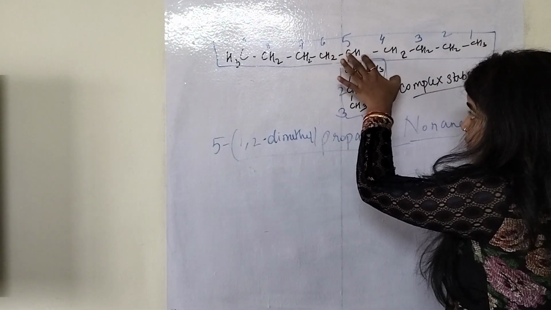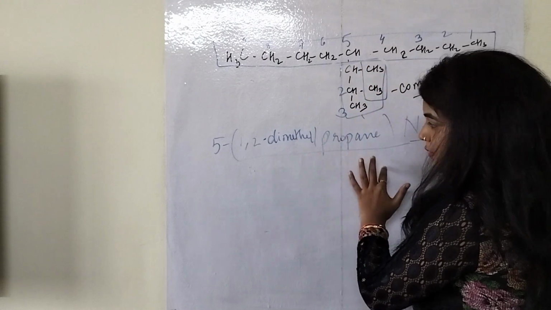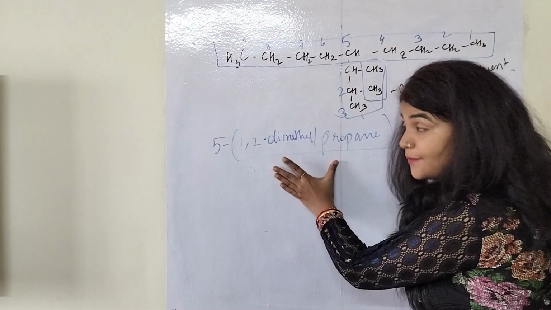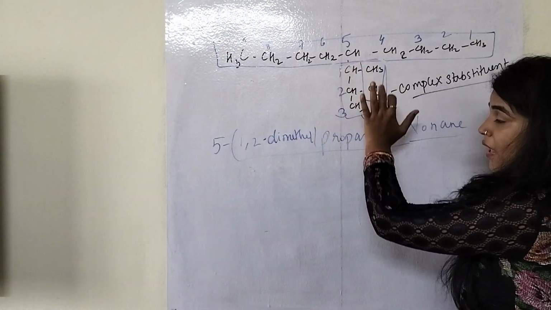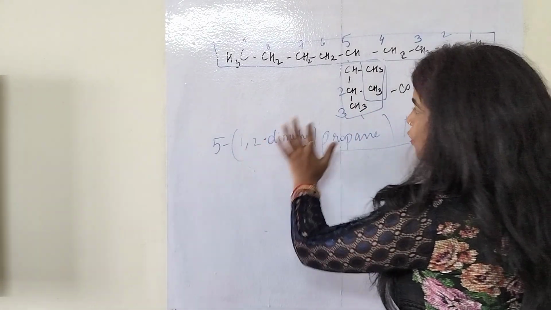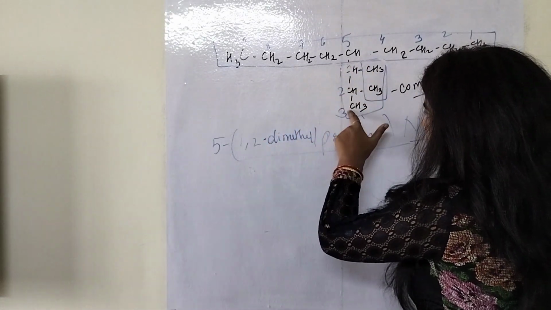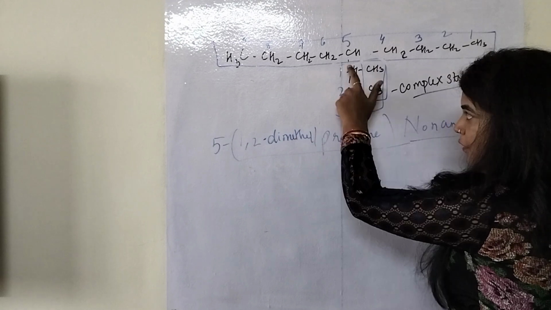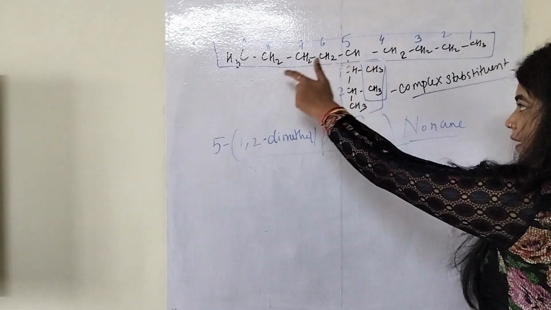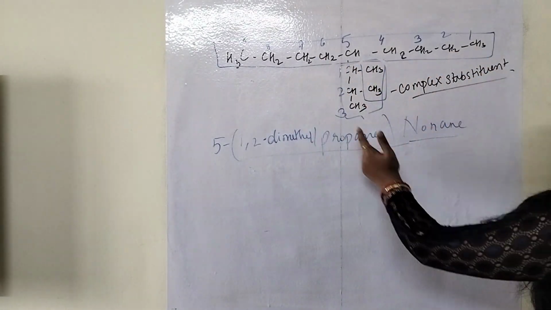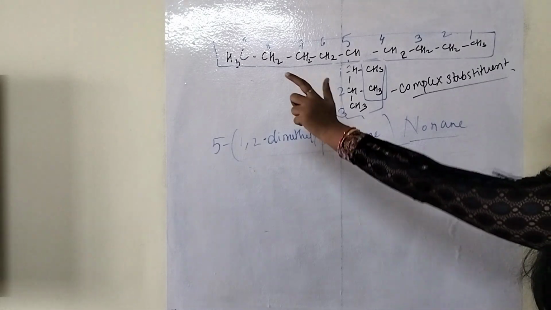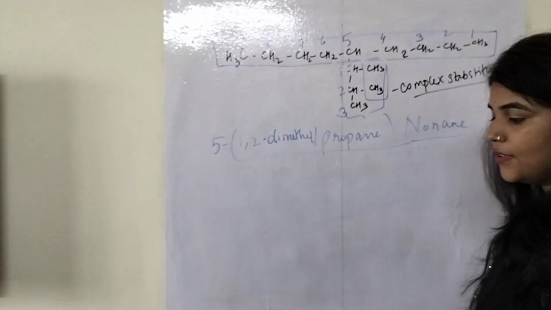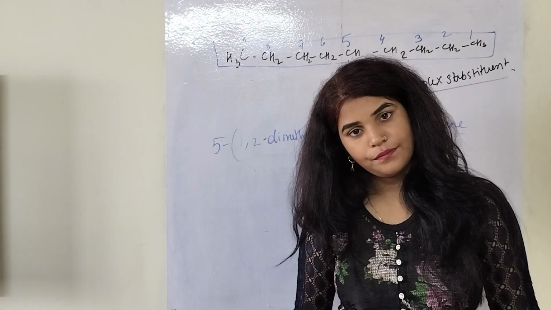Now this substituent has a different name, that is this. So I have put its name in the bracket. So first, what will we do? We will number the branch. So 1,2-dimethyl. What is the name of this longest chain? Propane, because it has 3 carbons. Then bracket close, and then I have given the name to the longest carbon chain, that is nonene.